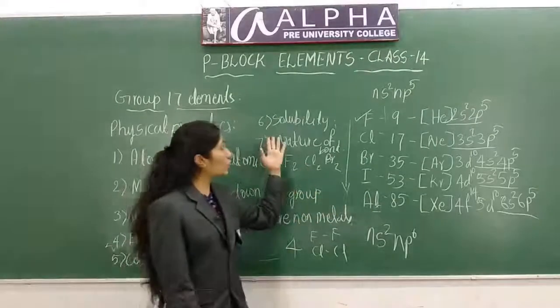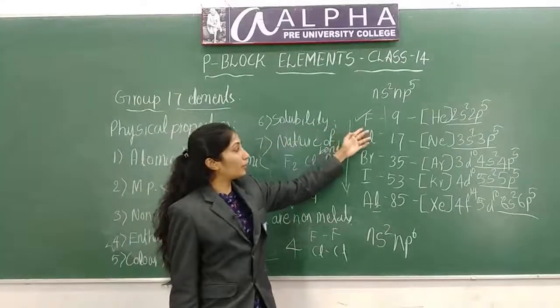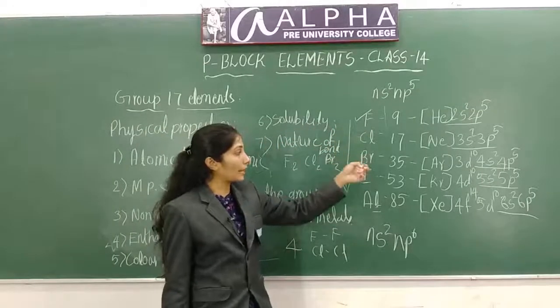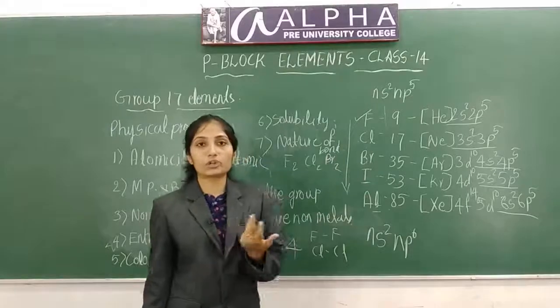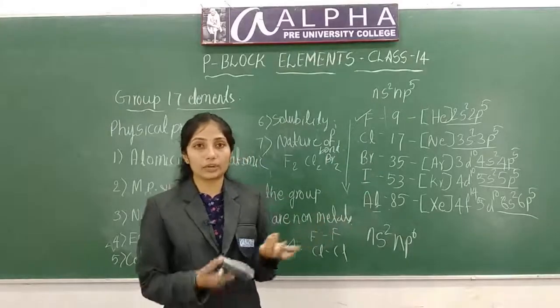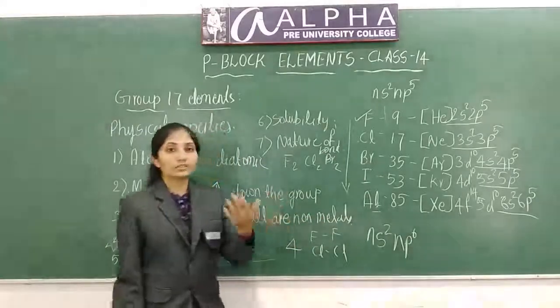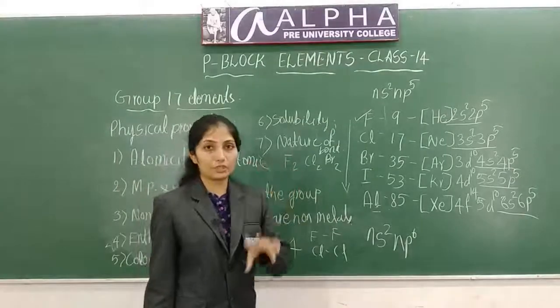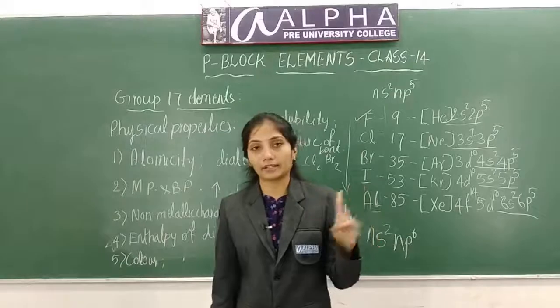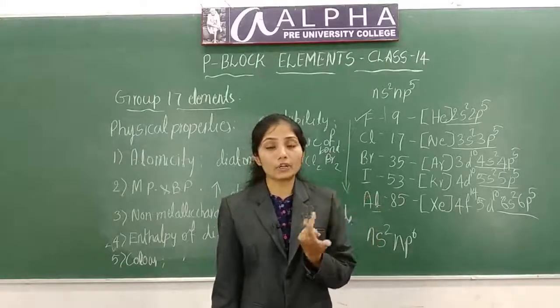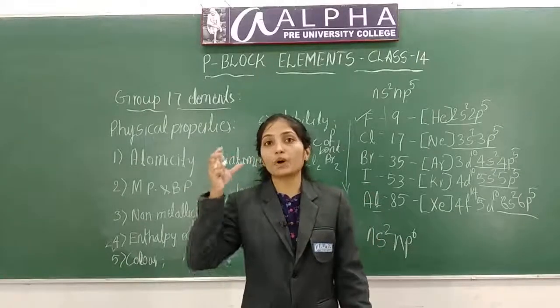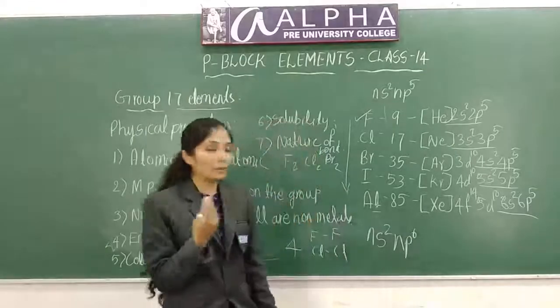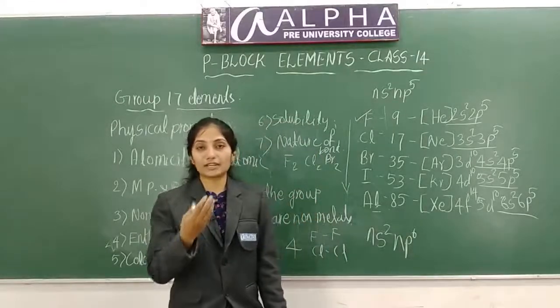Next is solubility. Solubility of fluorine and chlorine is more compared to bromine and iodine. Bromine and iodine are more soluble in chloroform or carbon tetrachloride, that type of solvents. Next is nature of bond. They form mainly two types of bond, ionic bond and covalent bond. Ionic bond is formed with more electropositive elements and covalent bond with less electropositive elements.